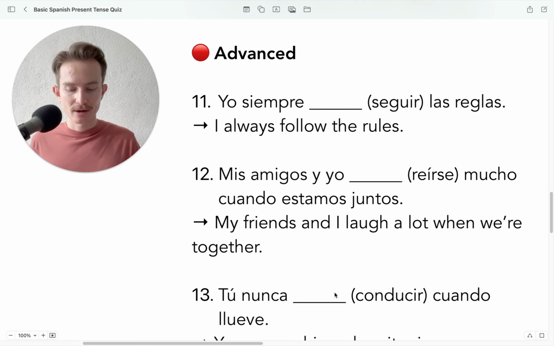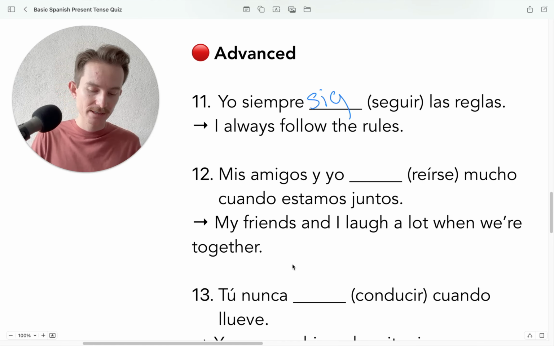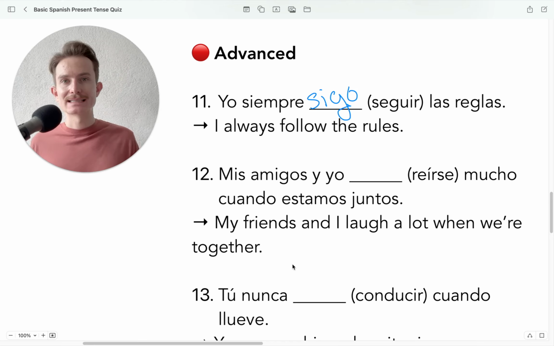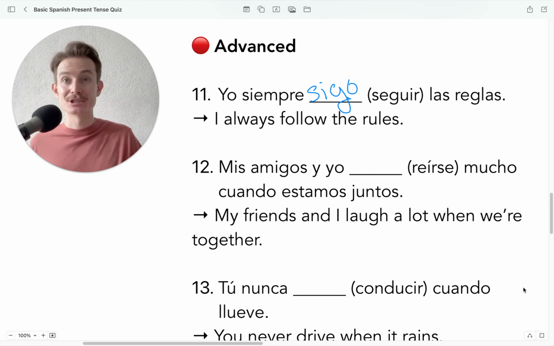Okay. All right. So now we have advanced things. All right. So yo siempre blank las reglas. Okay. So here we're going to have yo siempre sigo las reglas. Okay. Stem change. And also notice how now it's sigo instead of siguo. Okay. Some of these are irregulars and we just have to learn them. Okay, there's no special memorization strategy.